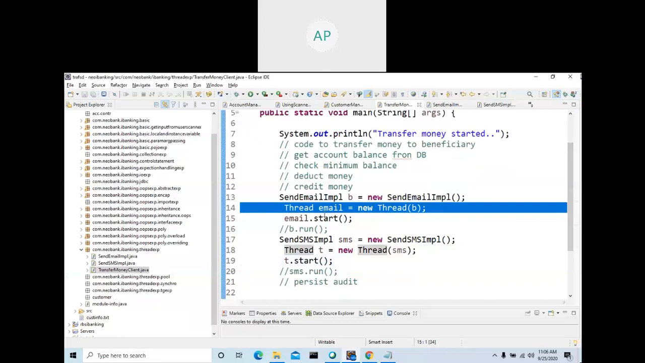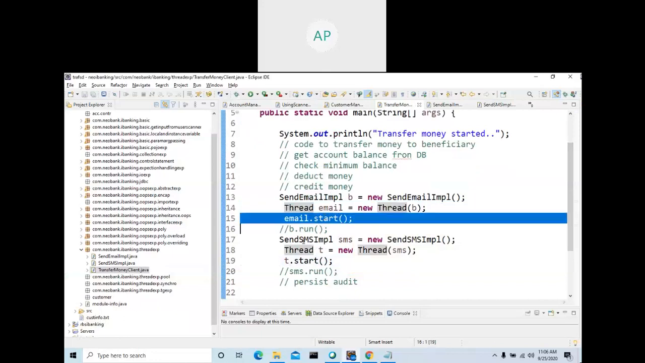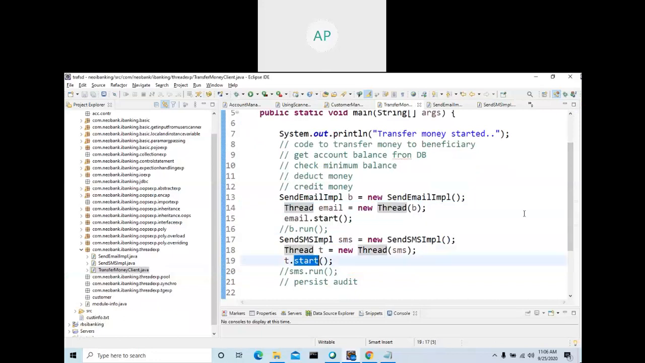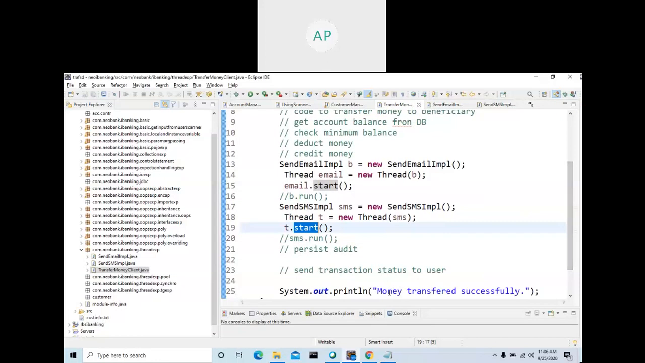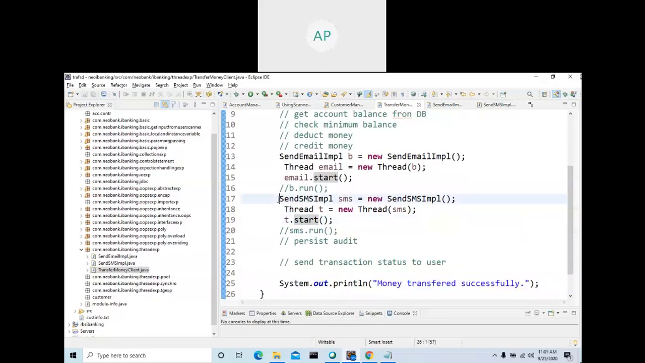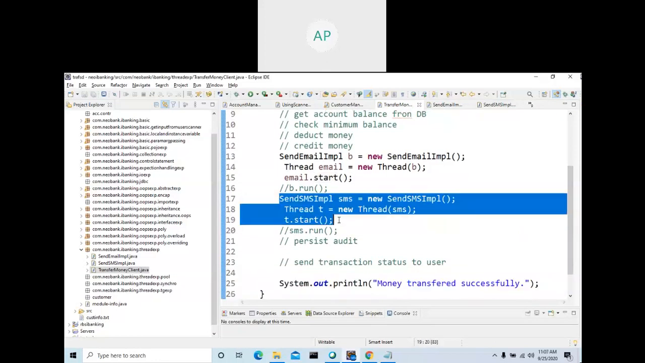So here I create a thread and I start the thread, and I come to the next line. I started it, and my control will not wait until this task is completed, because this task can be completed at any point of time. Your thread is created and assigned to the scheduler, and when the scheduler gets time, it will run. That is asynchronous programming.